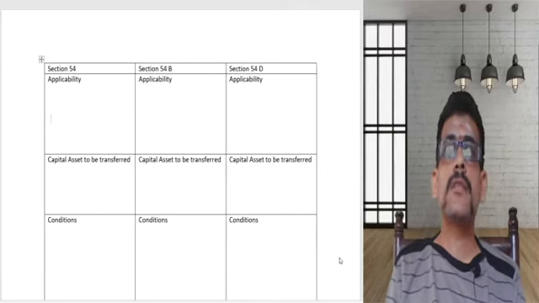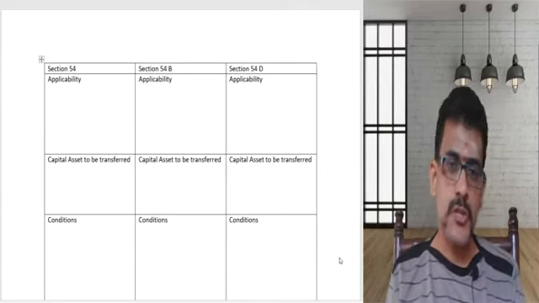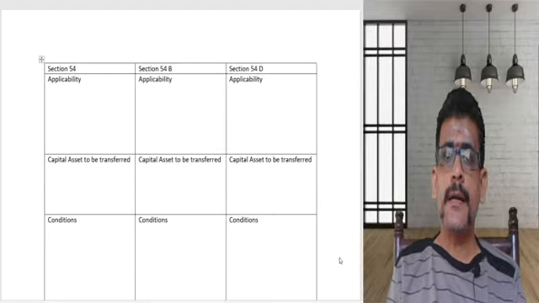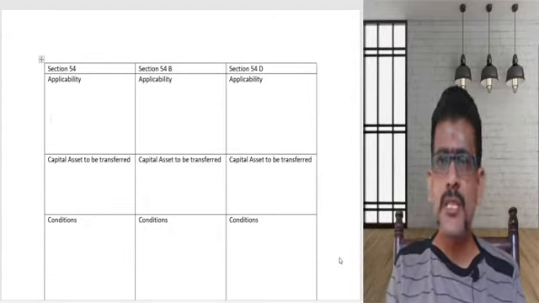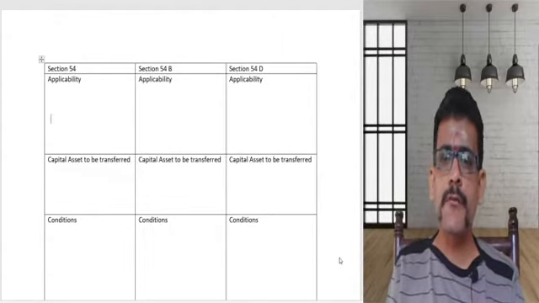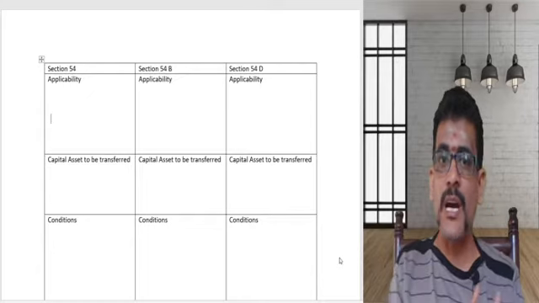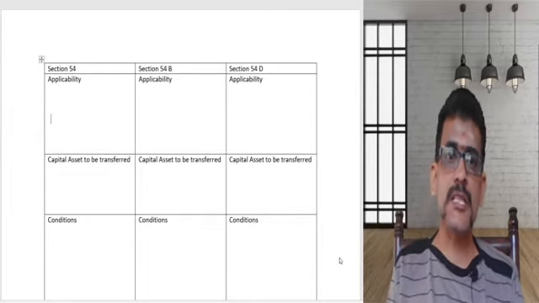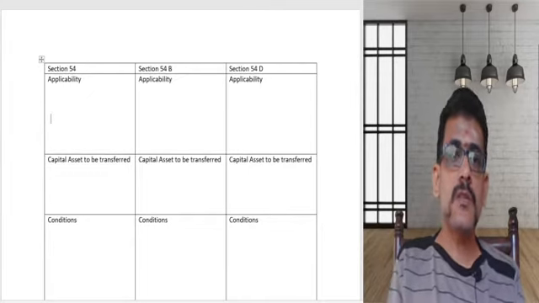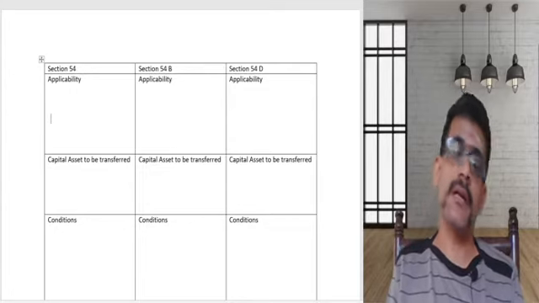Okay, now let us start with section 54 exemptions. In that, let us start with three sections: section 54, 54B, and 54D. So we'll try to compare all these three sections together. First, let us focus on something called applicability.